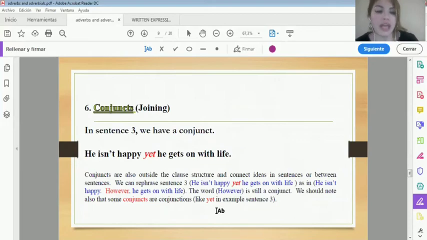So again, you can replace these conjuncts. Conjuncts are used to join, so they are linking words. As you have noticed, the previous ones were not linking words. I mean, for example, honestly is not a linking word, or very fast is not a linking word, but this one is a linking word.